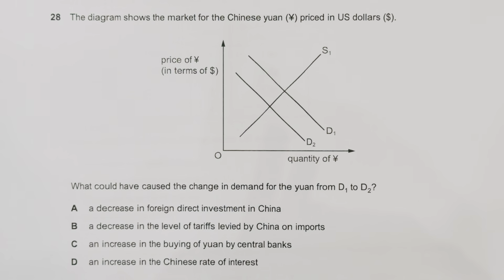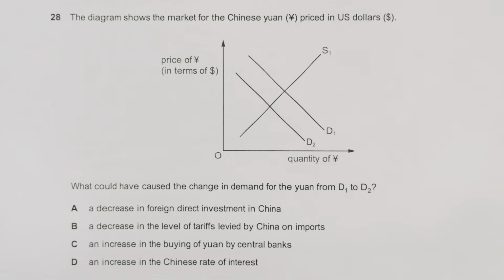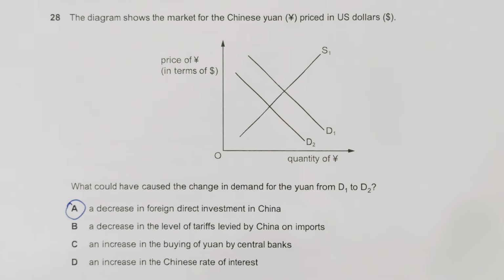What could have caused the change in demand for the yuan from D1 to D2? Okay, the earlier equilibrium was at this point, now it changed to D2. It means the demand is decreasing. Okay, a decrease in the foreign direct investment in China. Yes, this would be the reason. That's why their demand is decreasing. So option number A is the right choice.